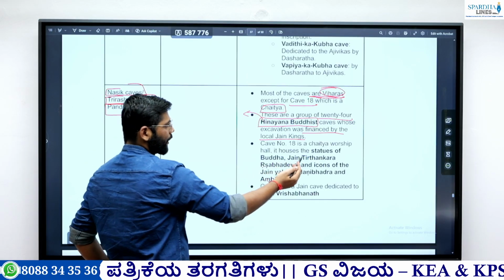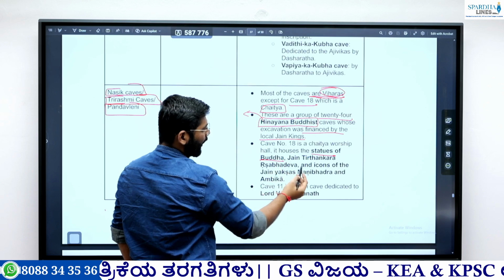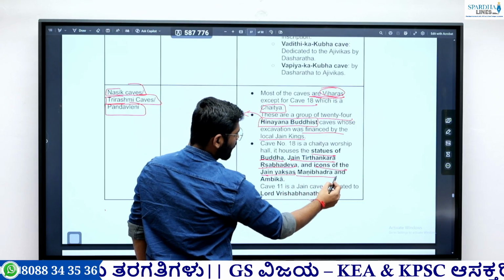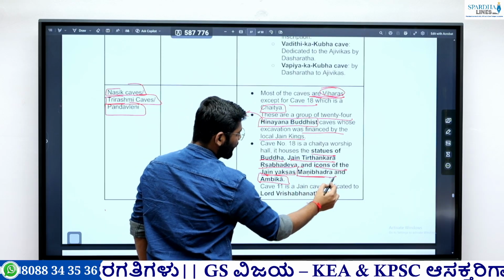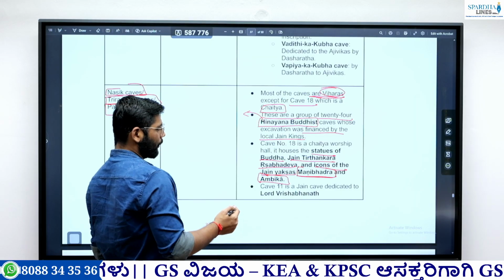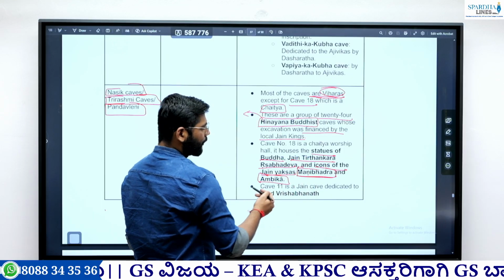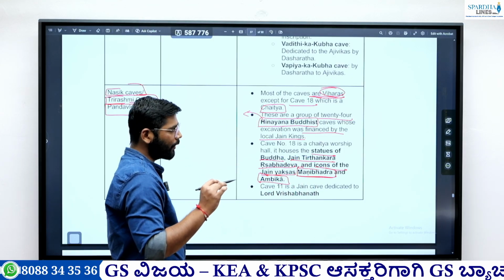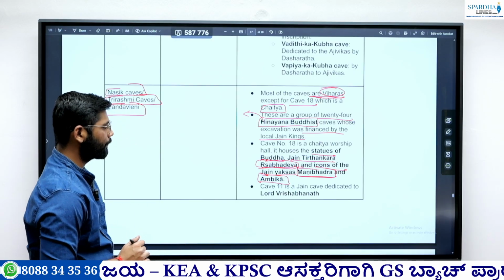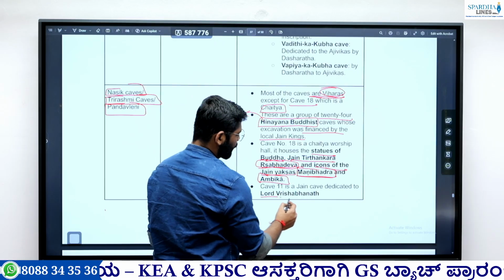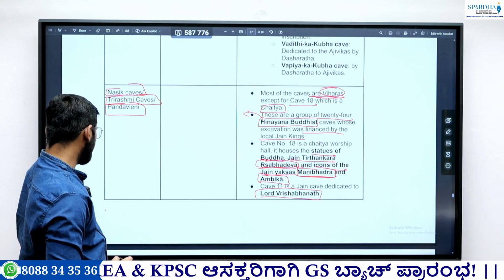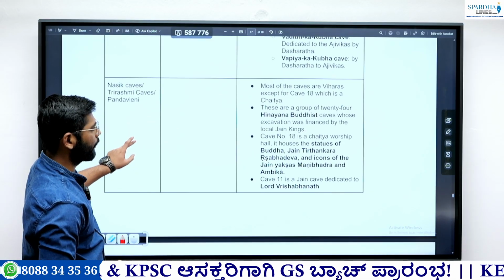Cave number 18 is for Chaitya worship. It houses the statue of Buddha, also Jaina Tirthankara Rishabhadeva, and icons of the Jaina Yaksha, Manibhadra, and Ambika. So there was a concept of Yaksha. It is present in Jainism as well as Hinduism, and in Buddhism also. This particular cave number 18 not only has the statue of Buddha, but also the statue of Rishabhadeva and the icons of Jaina Yaksha and Yakshini. Then cave number 11 is dedicated to Lord Rishabhanatha again. This is important. Jain caves are also there and Buddhist caves are also here in Nashik or Pandavleni.